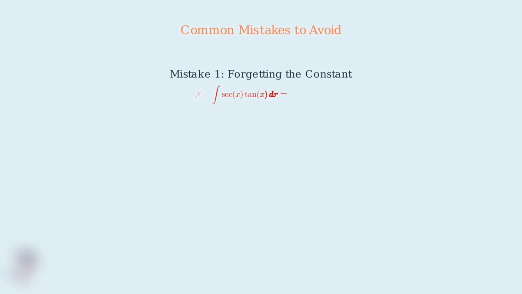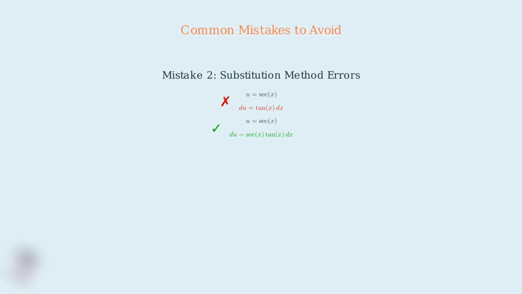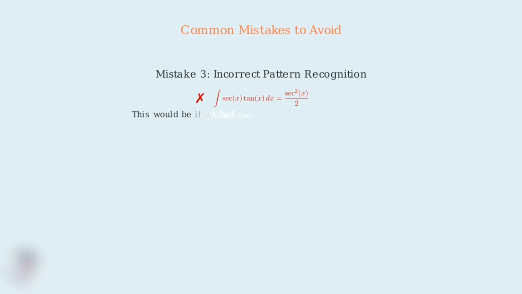Mistake number 1, forgetting the constant of integration. Remember, indefinite integrals always need plus c because there are infinitely many antiderivatives. Mistake number 2, incorrect derivatives in substitution. Students often forget that the derivative of sec x is sec x tan x, not just tan x. Mistake number 3, incorrect pattern recognition. Some students confuse this with the power rule and try to integrate as if it were sec squared x. Remember, we need to recognize that sec x tan x is the derivative of sec x.